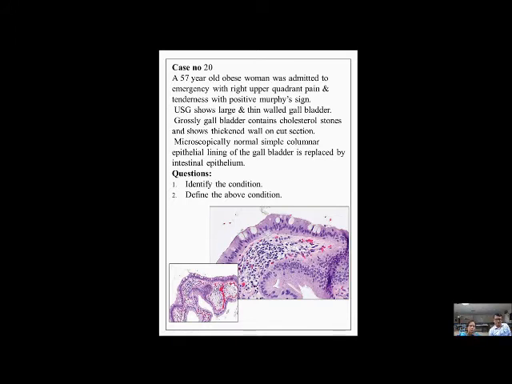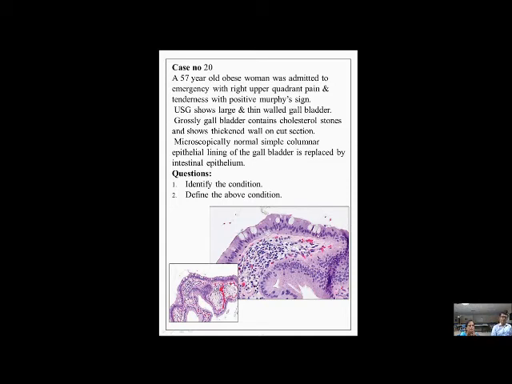On ultrasonography, we found that the gallbladder was large and the wall was thin. On gross appearance, the gallbladder had a few cholesterol stones, and the wall was thin. Microscopically, the normal simple columnar epithelium of the gallbladder was replaced by intestinal epithelium.